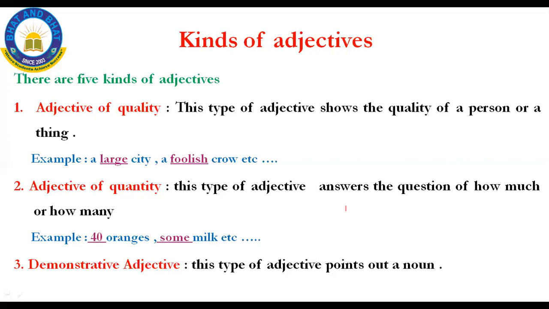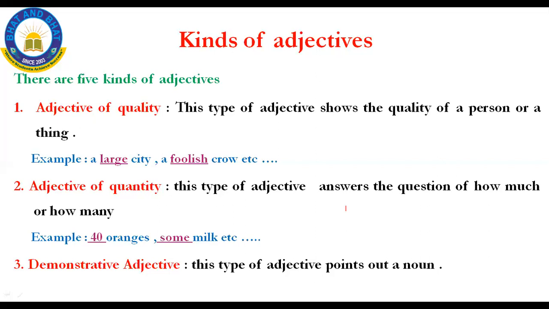The second type is adjective of quantity. Ma'am, what is this quantity? Yes, my dear kids, I hope you all remember in the first chapter, in classification and analogy, we have learned some quantity, isn't it? Quantity, mass. Do you remember? I hope you all remember. See, quantitative is nothing but this adjective answers the question how much or how many.